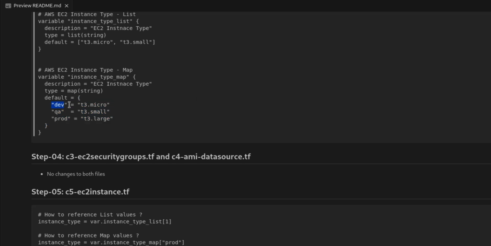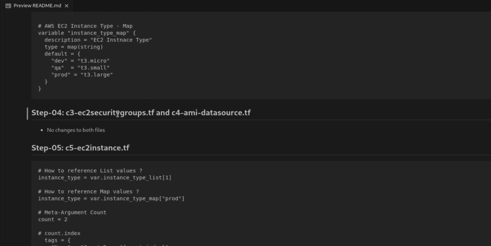Default values in the form of a dictionary: development, QA and production. The difference is that in a list we don't have key-based search, only index-based values. The values are in order, 0, 1, 2, 3, 4. We can pass that index, or we can directly specify. So there is no individual identifier for any of these values, whereas in the case of map we pass the key: development t3.micro, QA t3.small, production t3.large. So we will be able to pass development or QA or production.